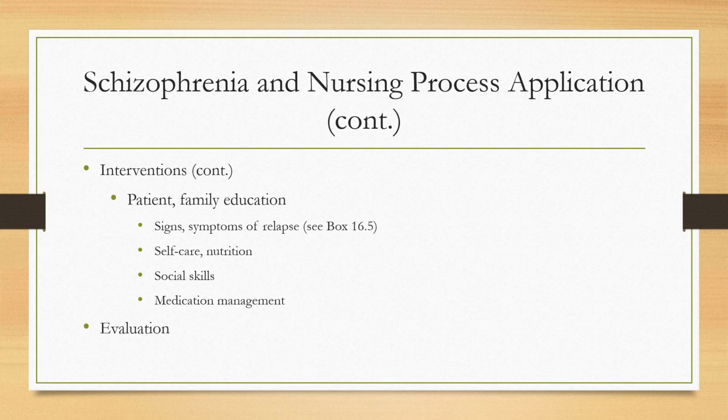Box 16.5 in your book has early signs of relapse, which include mood swings, lack of sleep, poor nutrition, neglecting appearance, and forgetfulness. Other teaching points include how to manage the illness and symptoms, the importance of medication compliance and getting to follow-up appointments, avoiding alcohol and other drugs, performing self-care and getting proper nutrition, social skills, avoiding stressful situations, and participating in supportive organizations like NAMI.